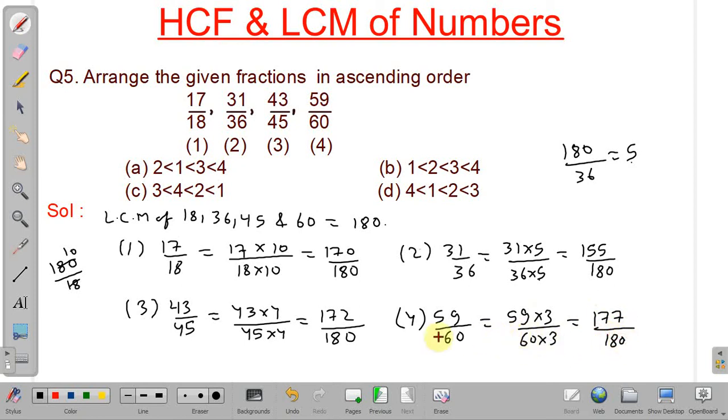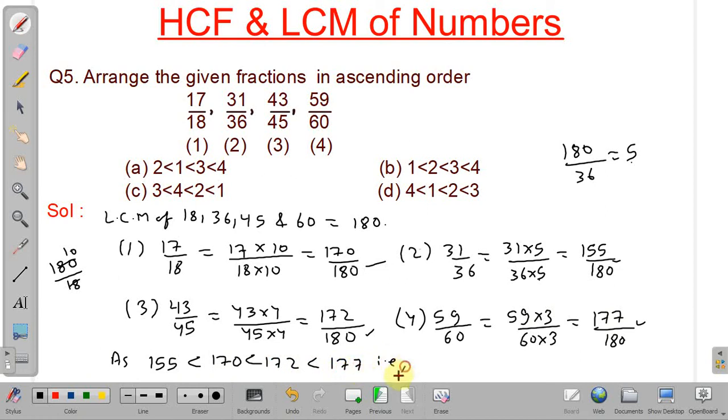Now we can see the denominators of all fractions are the same. So by comparing only the numerators, we can arrange in ascending order. Now we can see 155 is the least, next one is 170, next one is 172, next one is 177.